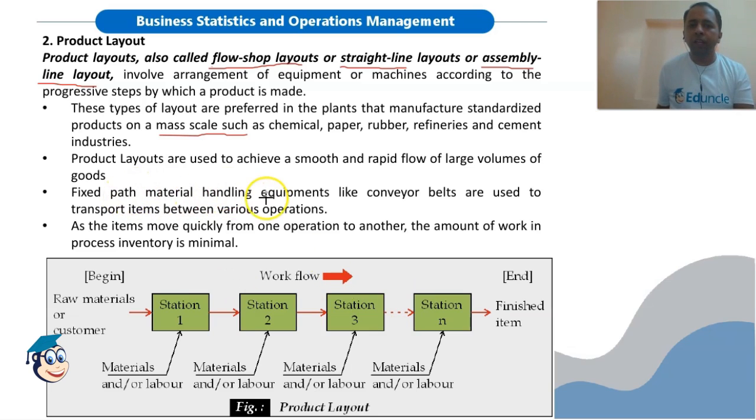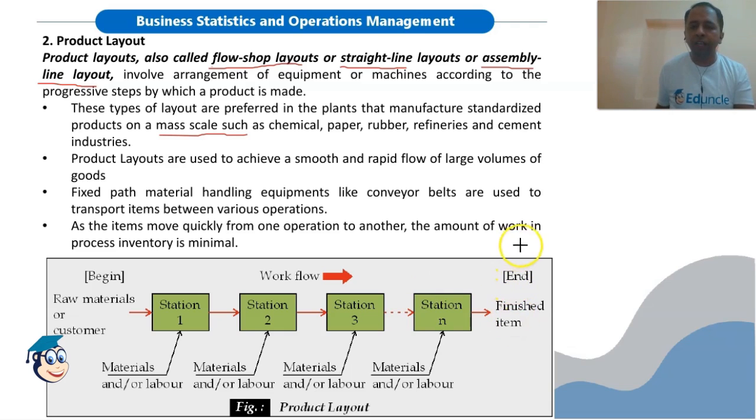Fixed path material handling equipments like conveyor belts are used to transport items between various operations. As the items move quickly from one operation to another, the amount of work in process inventory is minimal because once we have performed an operation on a good, we will quickly move it to another workstation. So there is no process inventory in this type of layout because we are not creating any work in progress inventory. We are performing continuous operation on the raw materials and we are getting the finished item at the end.